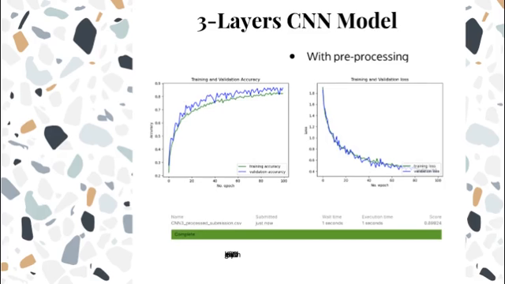But then with pre-processing, we can see that the plots for accuracy of the 3-layer CNN model increase along with the Kaggle score. So, we can conclude that our segmentation mask during pre-processing allows our model to perform better. Henceforth, we will include our custom segmentation mask as part of our pre-processing pipeline in our future model training.